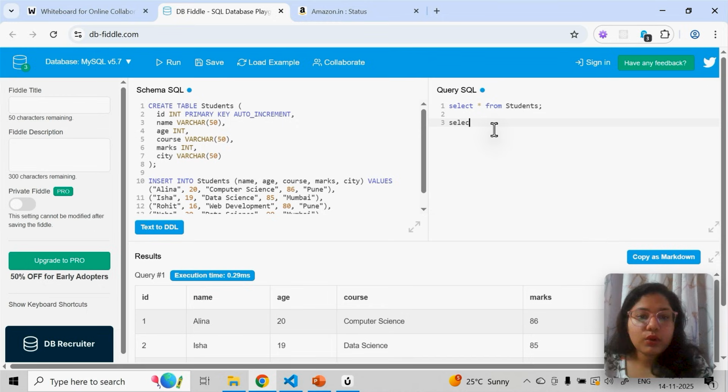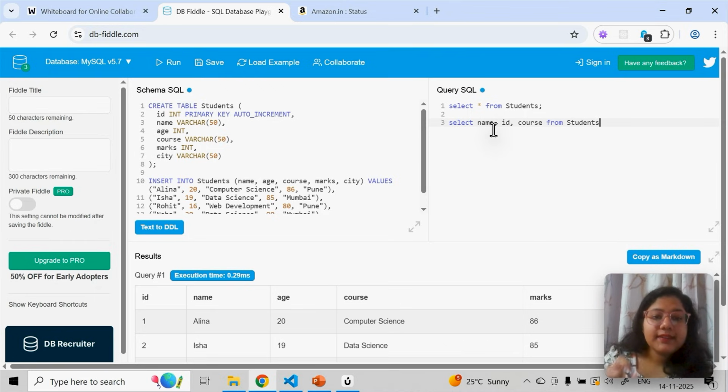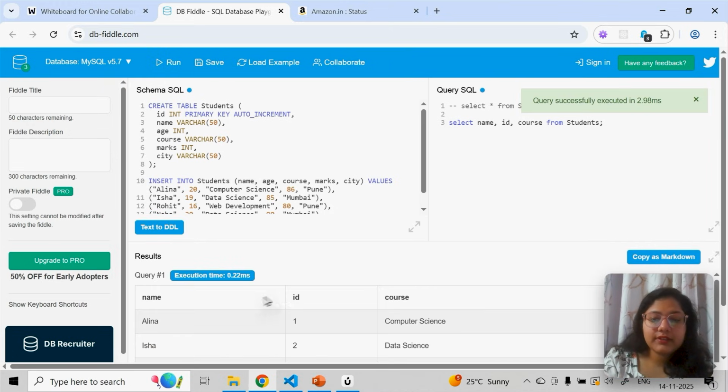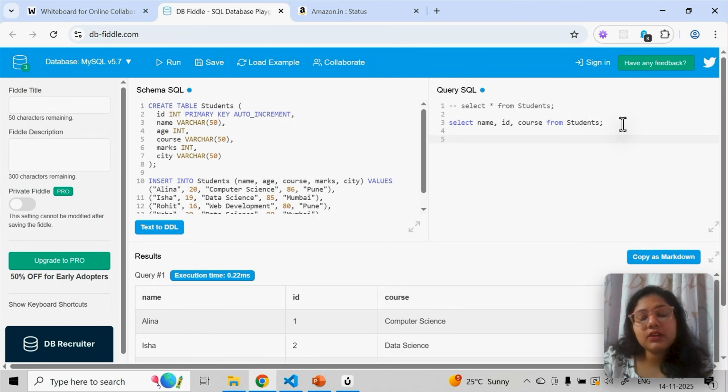Okay, but let's say you don't want all, you want only name, ID, and course from students. You only want this. So you can put it like this. Select comma separated column names from, or you can call it as tuples, from table name. You can do it like this also. Okay. And if you do control plus slash, it will comment the code. So I don't want to see the first result, so just comment it out. So only this query will run. See, I'm getting only name and ID and the course. So if you want only specific columns at a time to retrieve the data, you can do that as well.